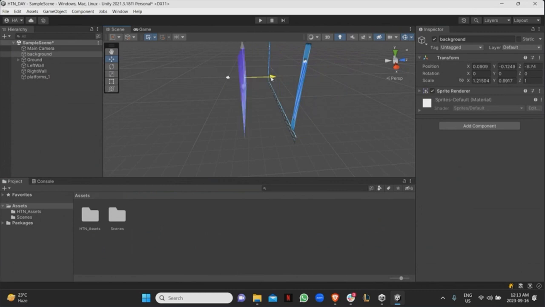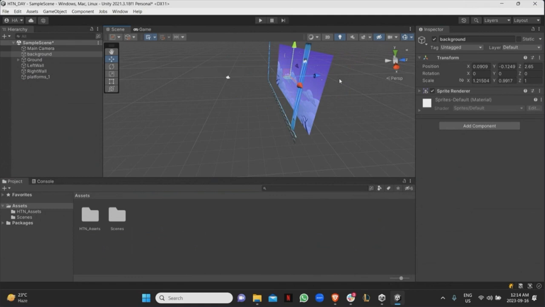The closer you're getting it, it's reducing it. So just make sure the background has a high z-axis. And this is also how you can make things appear closer. So you have a background, then you have a line of trees or foliage, and then you have the path that the character is walking on, and then you have bushes right in front of the camera. And that's how you can do those things.